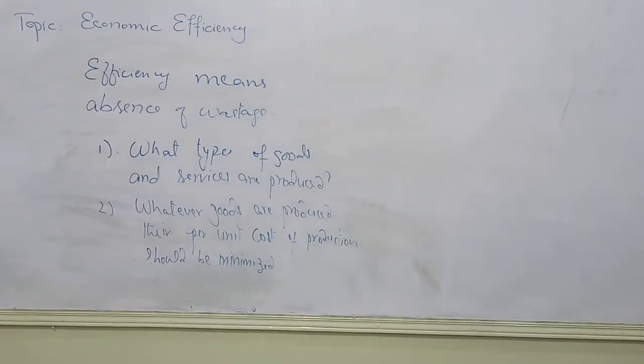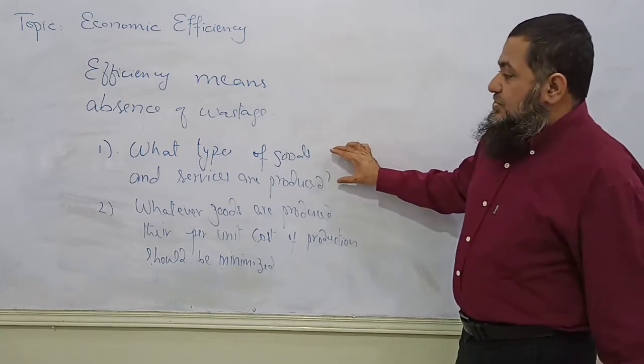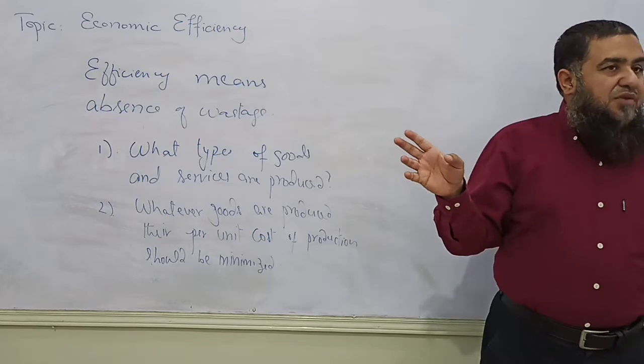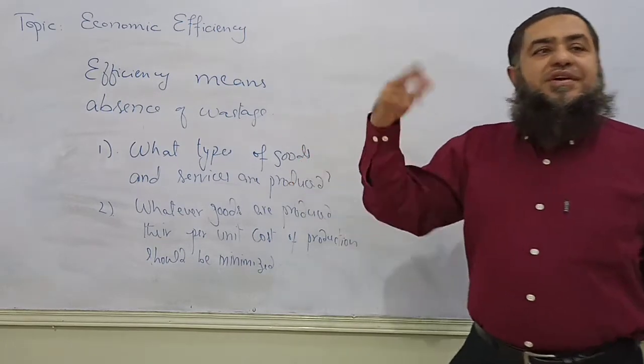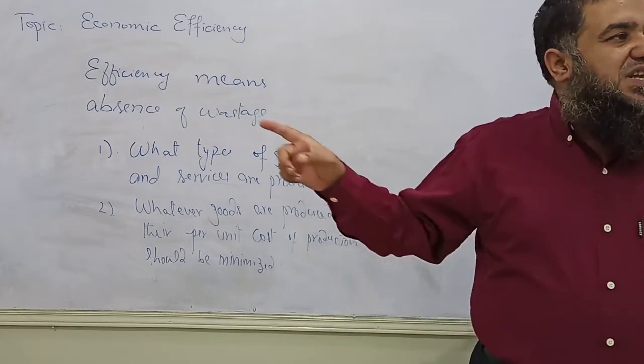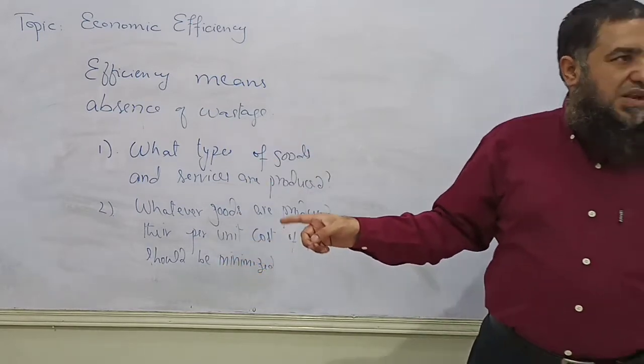In which products should we allocate our scarce resources to produce those goods and services? If I say what types of goods are going to be produced, they are those demanded by the consumers. If we are producing goods which are not in demand, then resources will not be efficiently allocated. Clear or not?